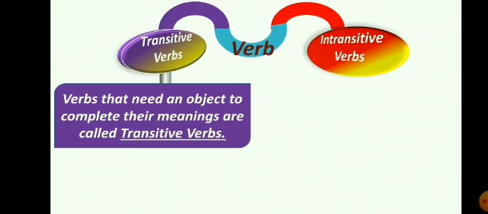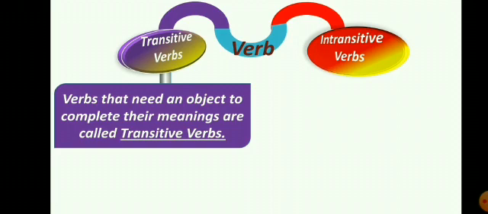Verbs that need an object to complete their meaning are called transitive verbs. So, a verb that needs an object. First you tell me, children, do you know what an object is? Object means, when we frame a sentence, first we write the subject, second the verb, then the object. When we ask the question what or whom after the verb, whatever answer we get, that is called an object.